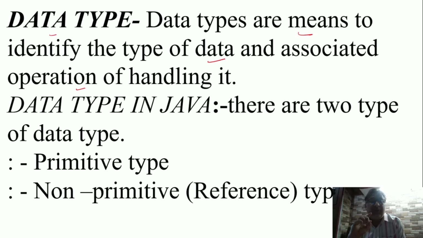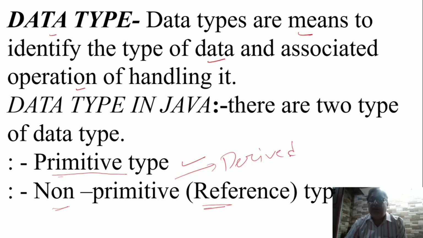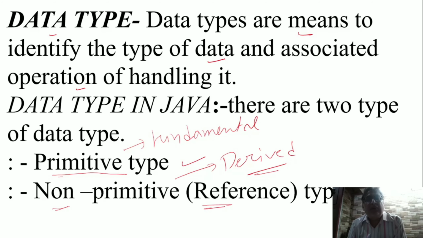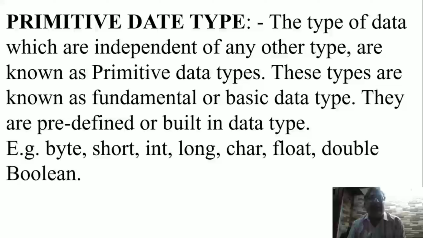But basically it provides you two types. First is primitive. Primitive types are provided by the language, and another is non-primitive or reference type. Alright, two types, primitive and non-primitive. Reference type is also called derived, and primitive type is also called fundamental. Okay, then we go for primitive type first.